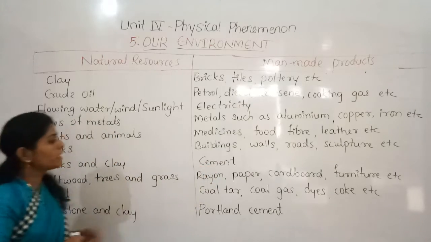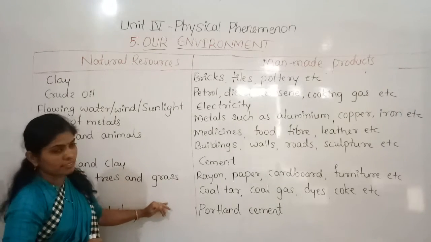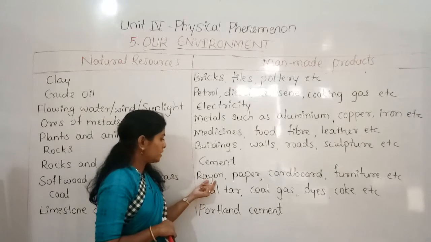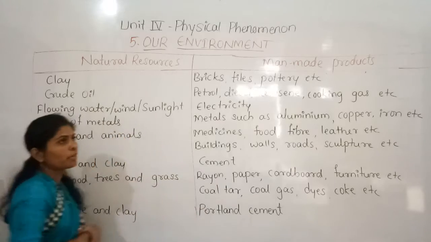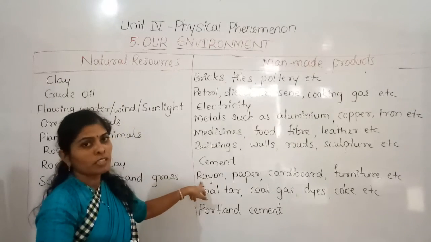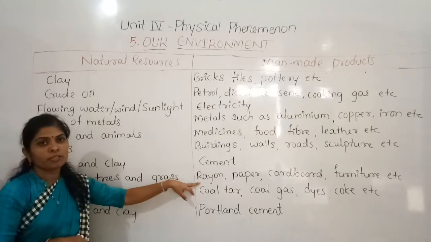Rocks and clay are used, we prepare cement. And also softwood, trees and grasses, they are used to prepare rayon. It is a synthetic fiber. Rayon is the synthetic fiber, and it is also called artificial silk.